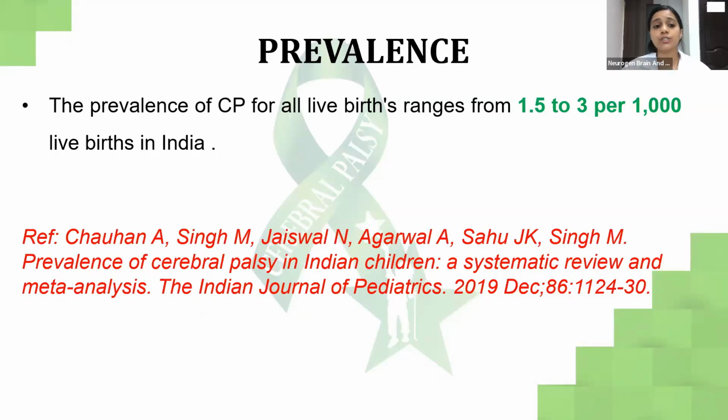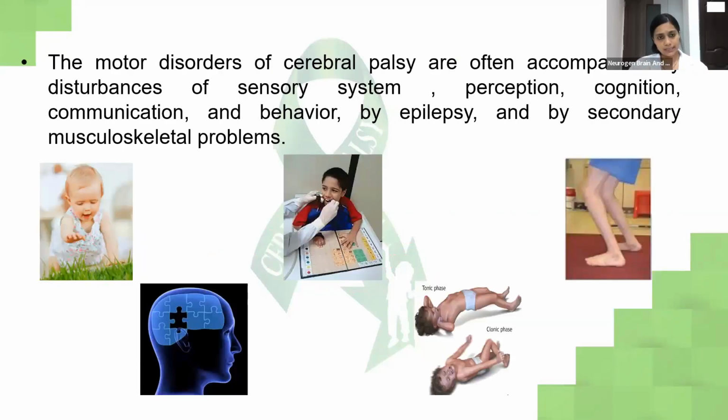What is the prevalence? Which means how many children are affected in India. Approximately 1.5 to 3 in every 1000 live births are CP children affected in India. So cerebral palsy not only affects motor function, but it is also accompanied by disturbances of the sensory system, perception, communication and behavior. It can also cause epilepsy and a lot of musculoskeletal problems.